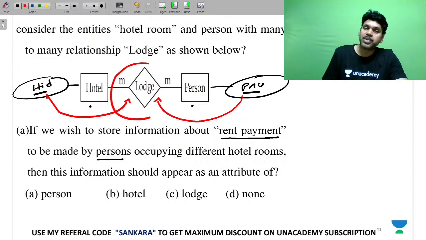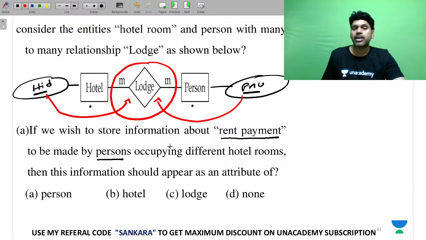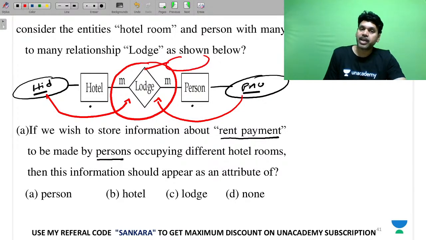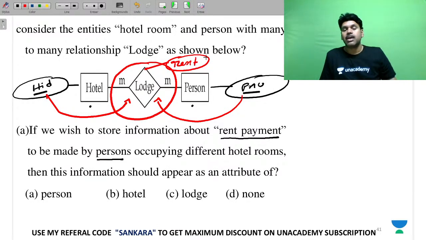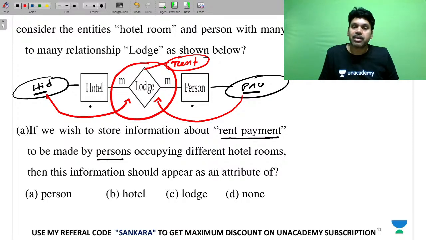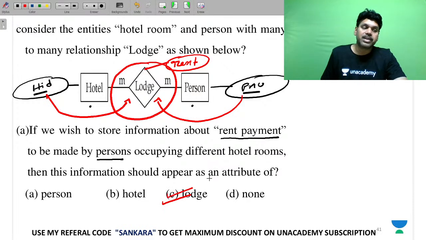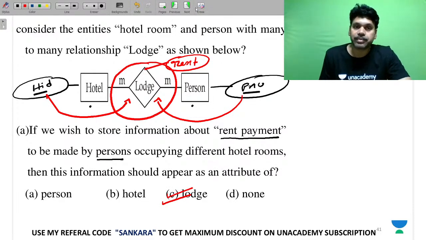Now you got both the information together: a person occupying different hotel rooms. So if I attach it here, it is the best suitable place for rent. I am paying the rent about the lodge, persons who are occupying different hotel rooms. Therefore, your answer is lodge.